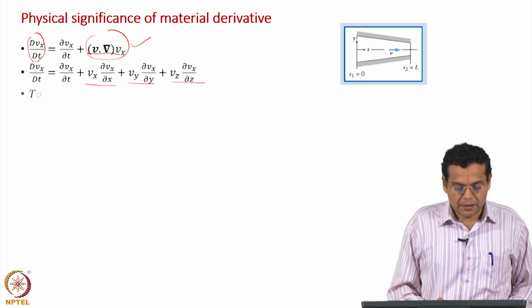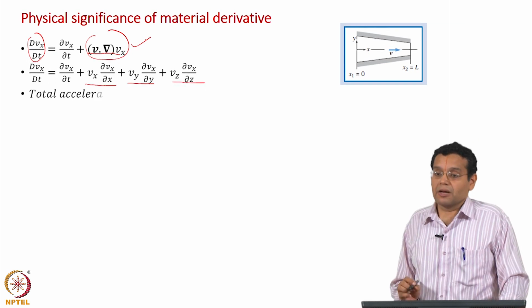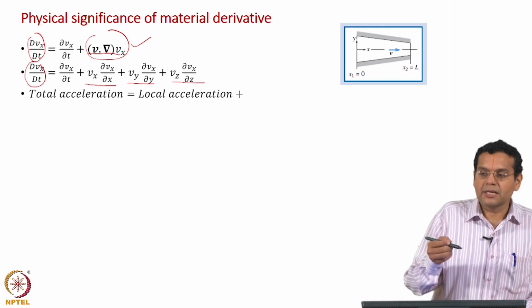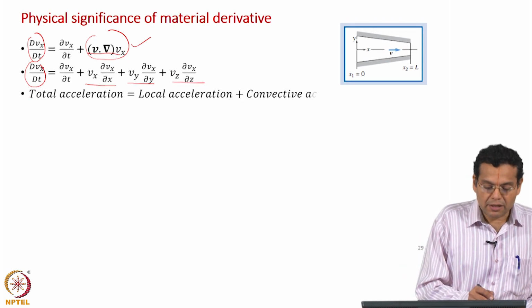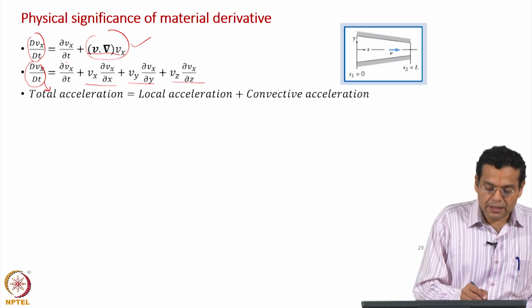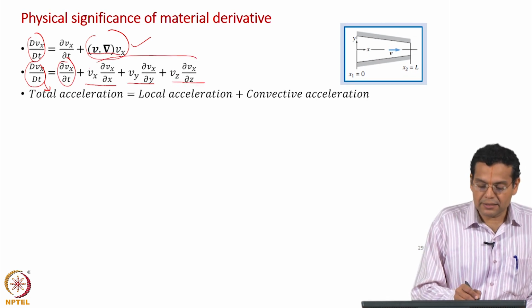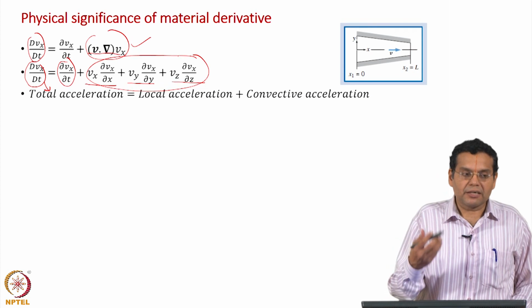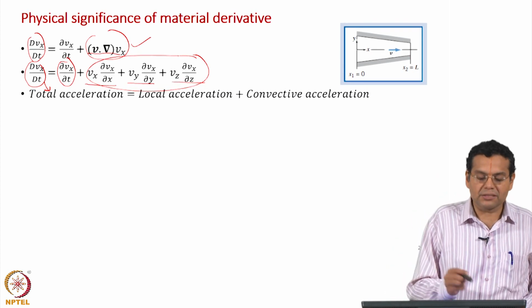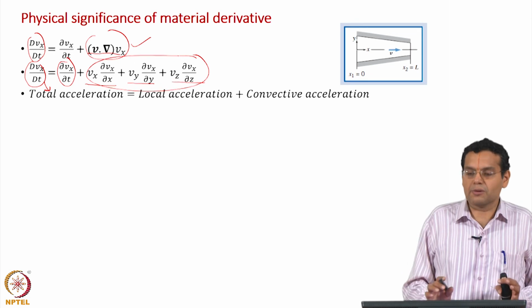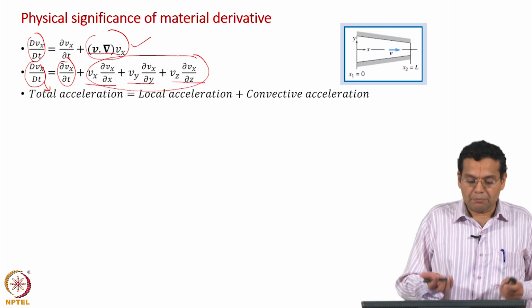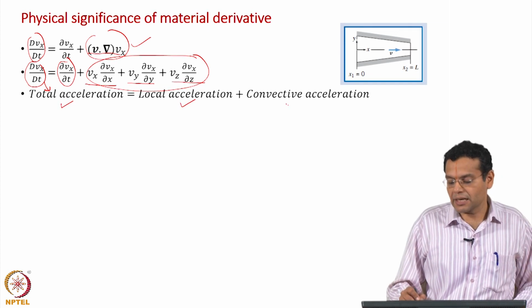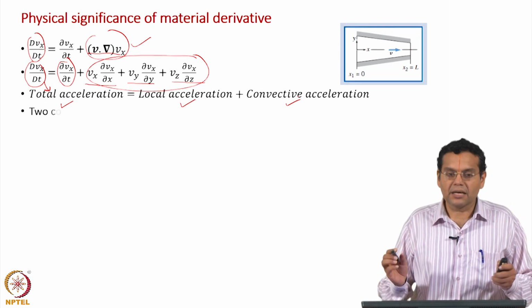this expression. Okay. Now, because it is velocity, because it is the derivative of velocity, this has a name other than substantial derivative. This is called the total acceleration, this is the local acceleration, and all these terms put together represent the convective acceleration. If we have temperature, concentration, pressure, any other variable, we just call it the substantial derivative, local component and then convective component. Because it is velocity, we call this the total acceleration, local acceleration and then convective acceleration. Okay. Physical significance, all are analogous.